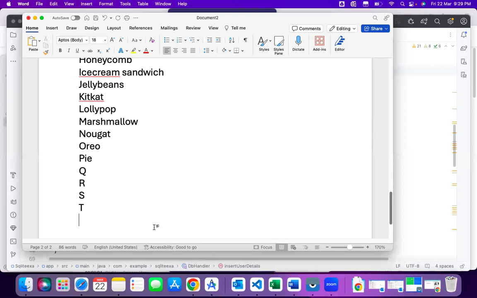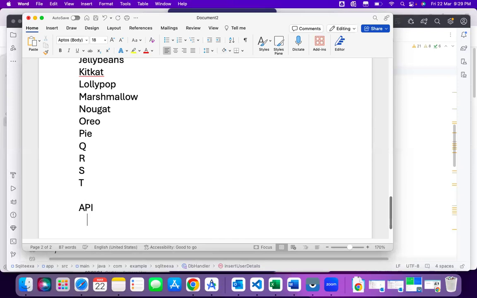Right. Before going into detail on these version-wise features, I am supposed to discuss a few more things here. That is one word called API. So what is API? It is the Application Program Interface.